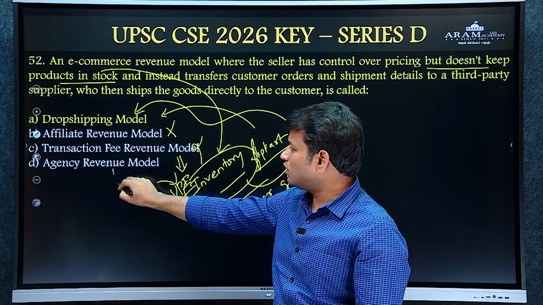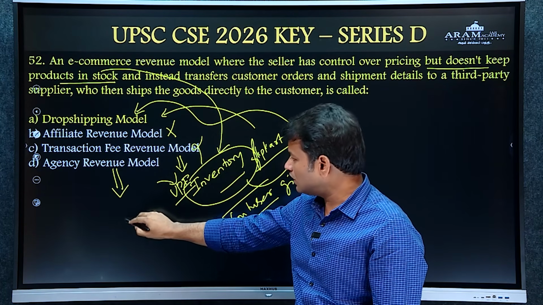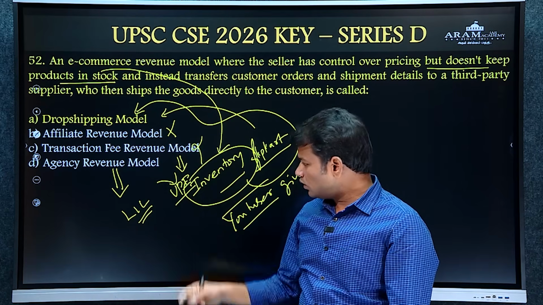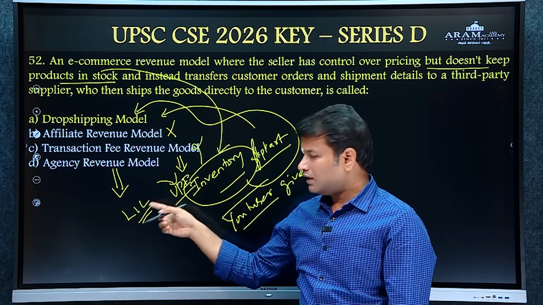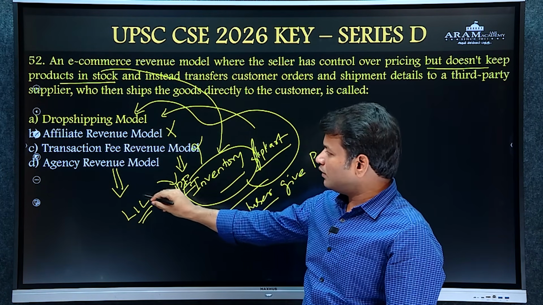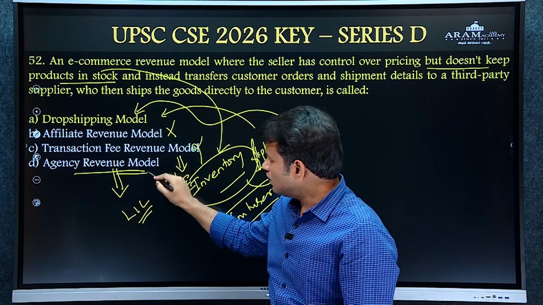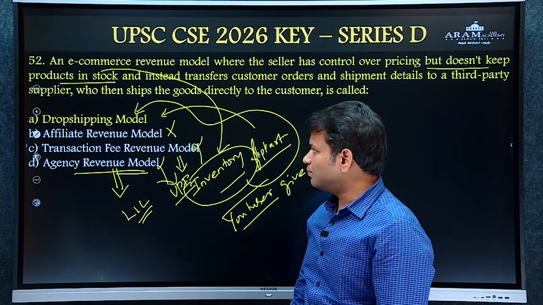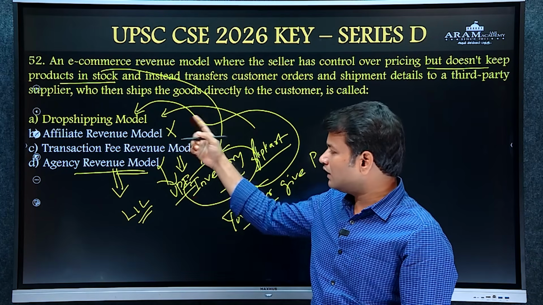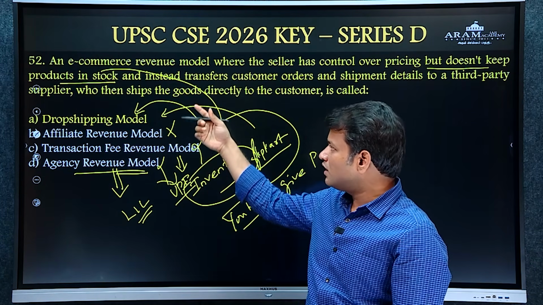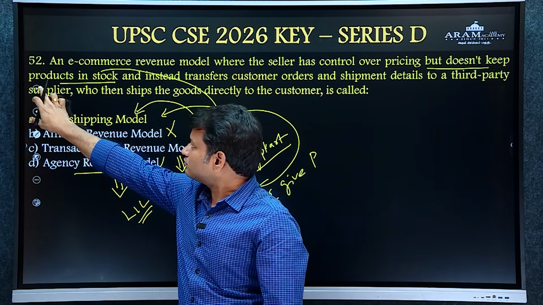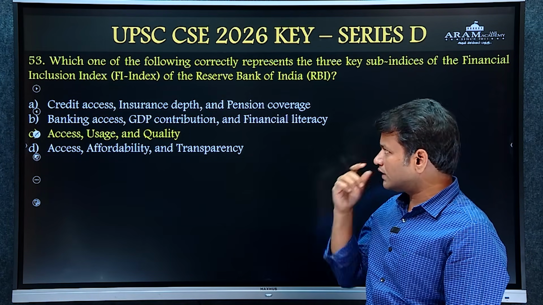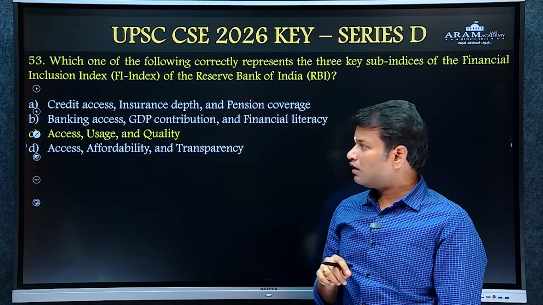Then the agency revenue model is a traditional model like an LIC agent. If he forwards a policy to a particular investor, he gets a commission. That is also not following the question. So the answer is the drop shipping model, where there is no need of maintaining inventory by the seller himself. So the answer is A.